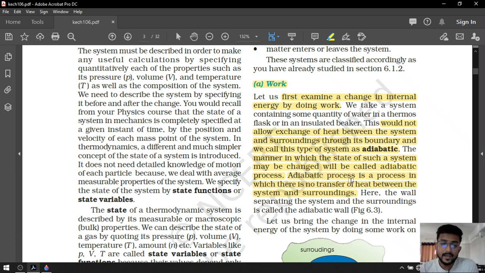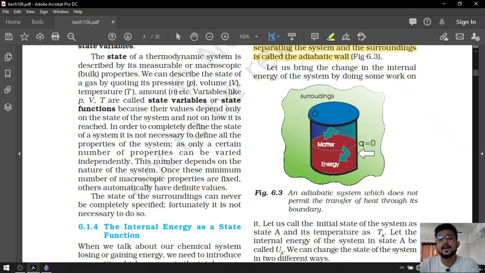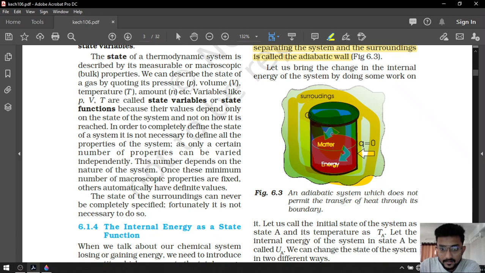Okay. Here, the wall separating the system and surrounding is called an adiabatic wall. Look at this. This is our surrounding. This is our system. Now, these are adiabatic walls.